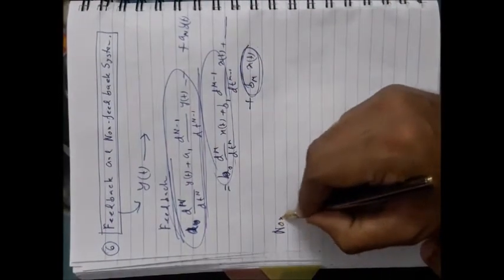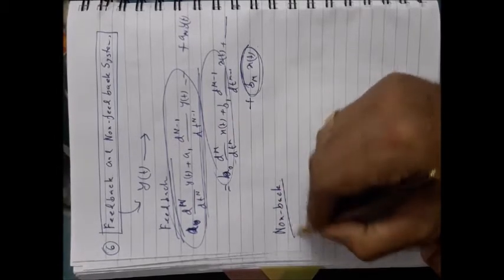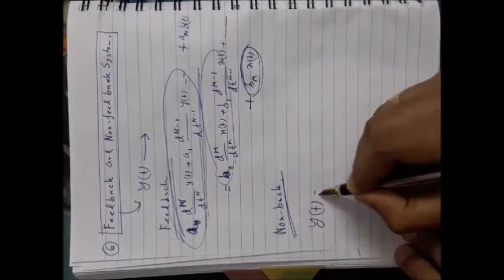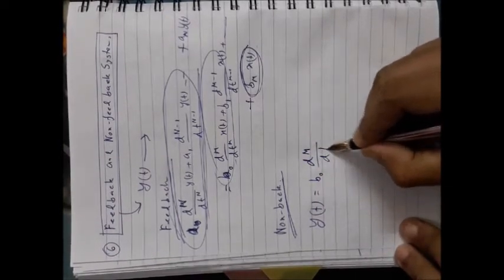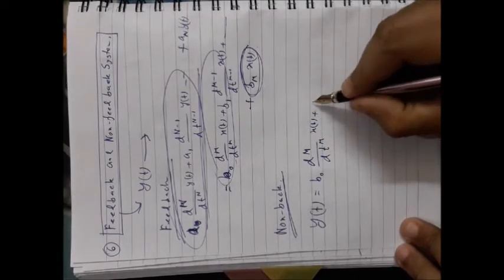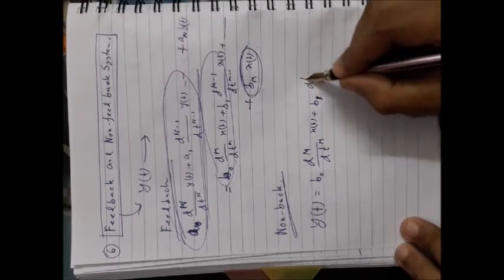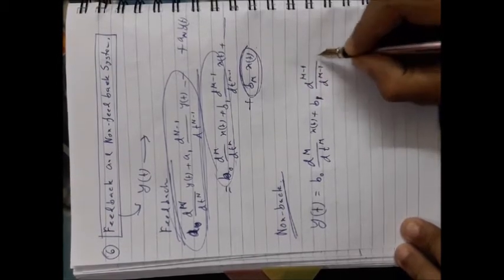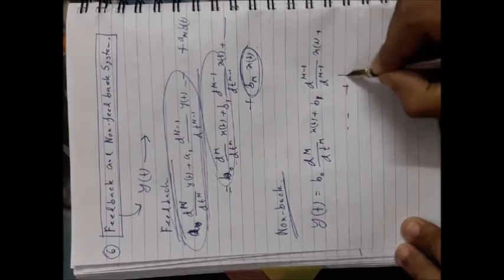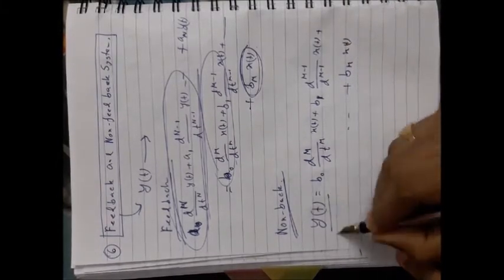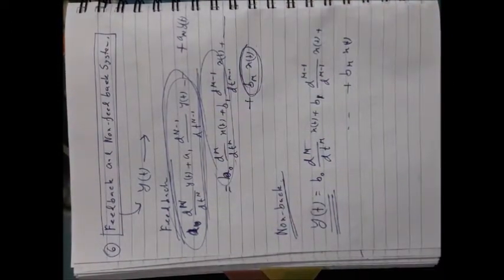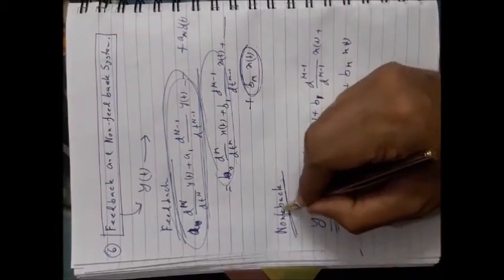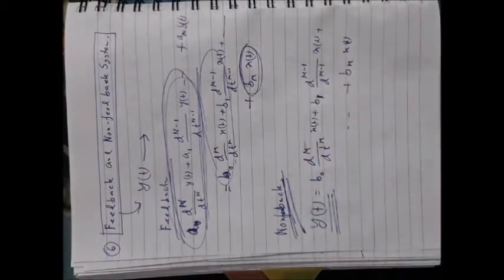But for non-feedback systems, remember that the output will depend only on the past and present inputs, not the past outputs. That means only derivative terms of the inputs will be present. No derivative terms of the output will be present. See that there is only y(t), there is no derivative term with respect to y(t). So these are the non-feedback systems, and this is all about the classification of systems.